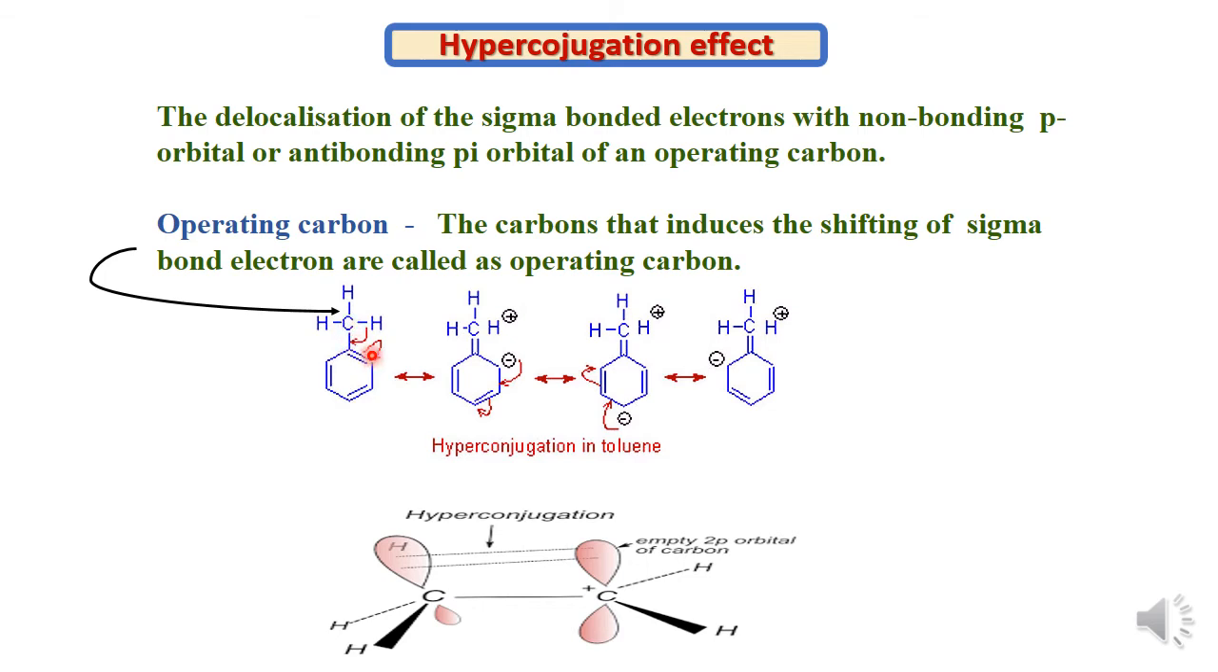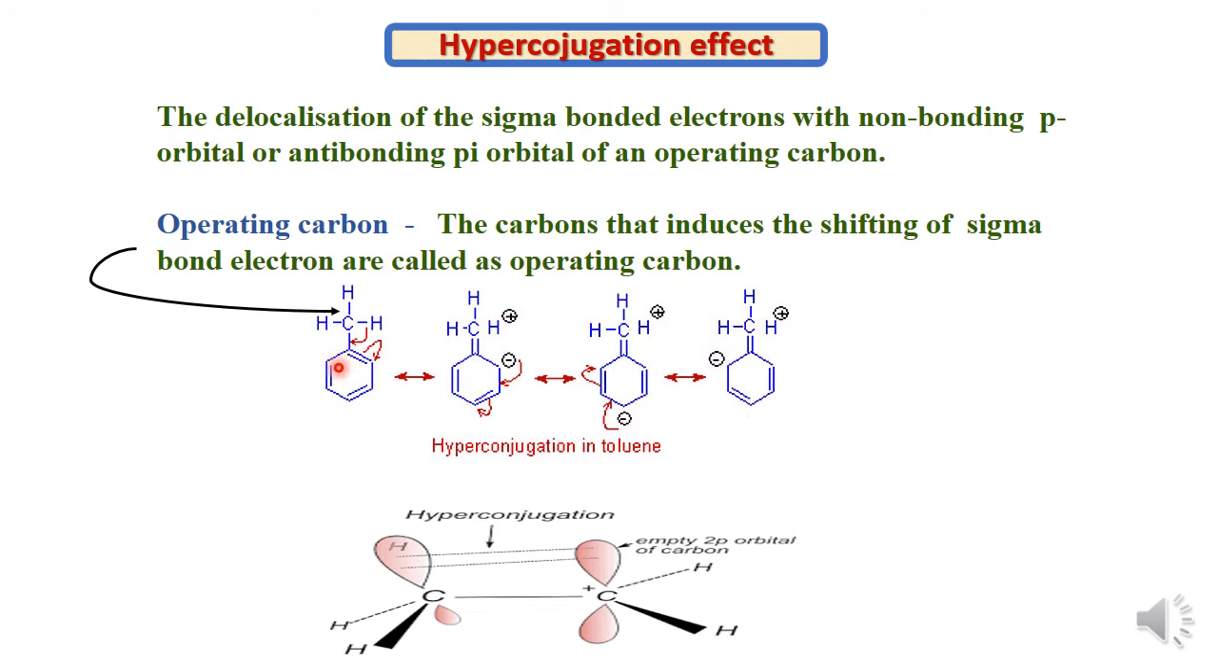to the benzene ring. So between the carbon and the hydrogen, the electron pair is present, that is the sigma bond, and this sigma bonded electron can participate in the delocalization. And this carbon here is called the operating carbon. The operating carbon means that carbon which induces the shifting of sigma bond electrons. So the sigma bonded electrons of this carbon can be released, and the pi electrons of the benzene ring can be delocalized over this benzene ring, and we get different resonance structures.